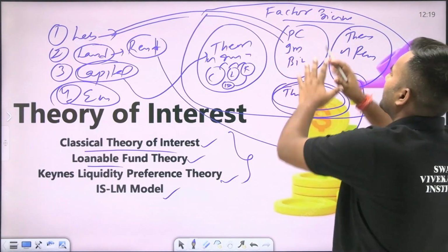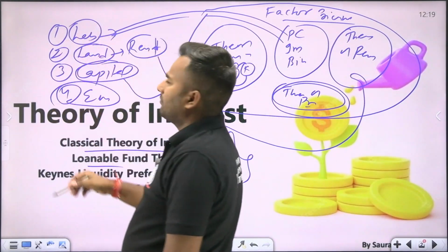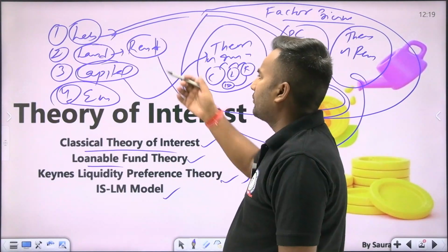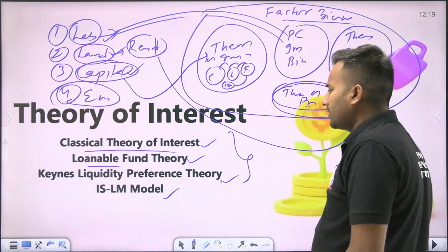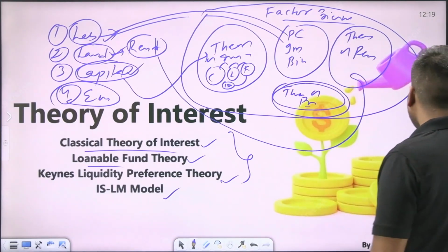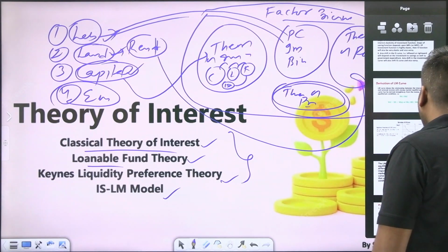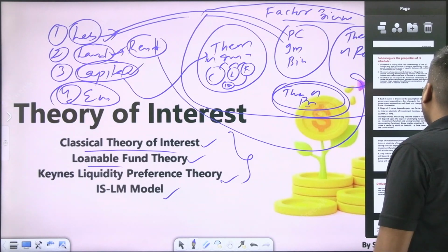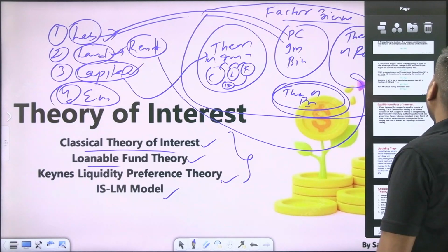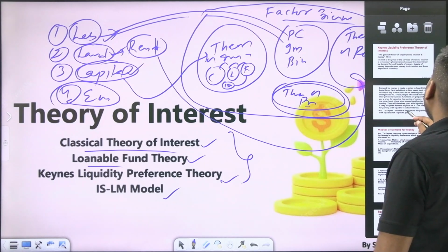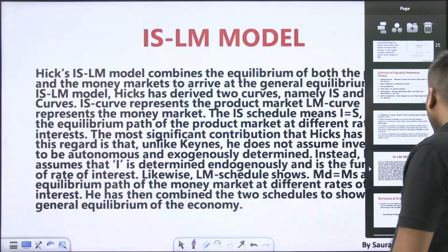So overall, in factor pricing we will be discussing what the prices of the factors of production are, in the labor market, in the land market, and in the capital market. Further, today we will discuss what the ISLM model is. First of all, we are going to start with what IS and LM actually mean, starting from the basics, so that you can understand what it really means.